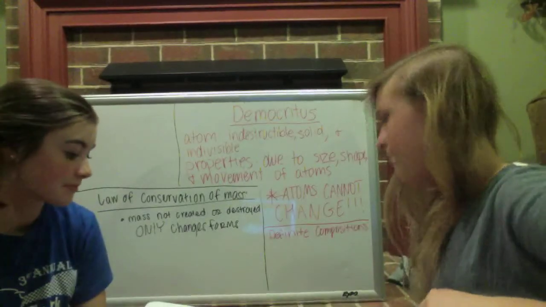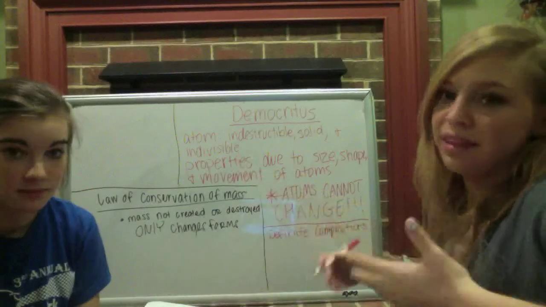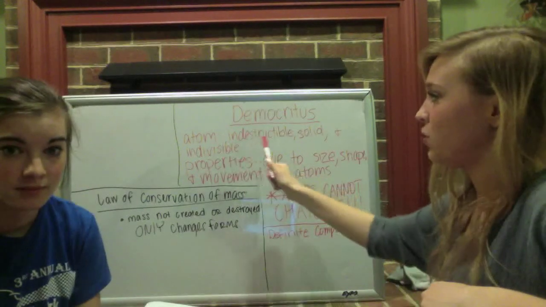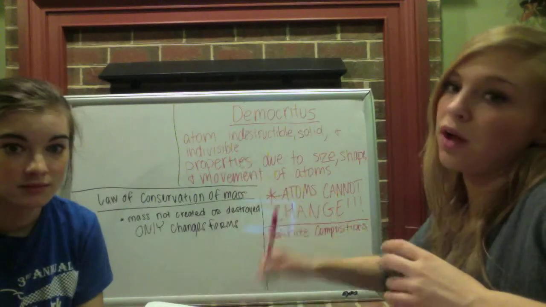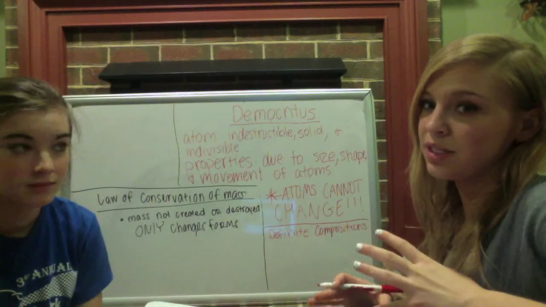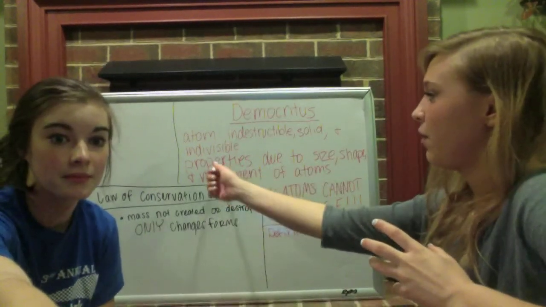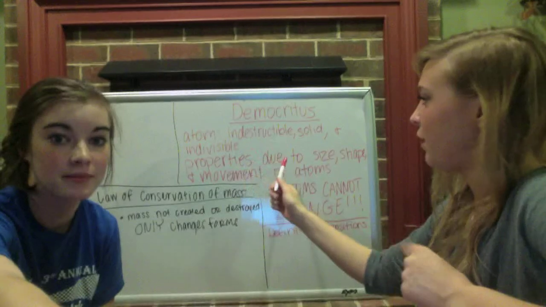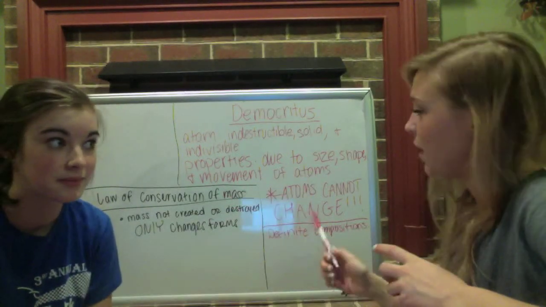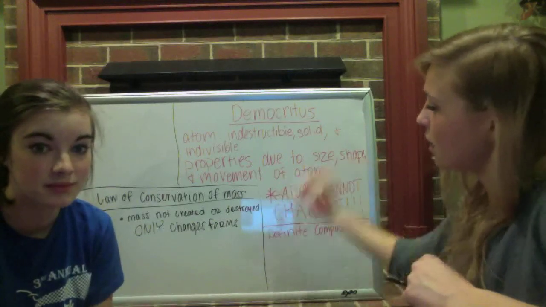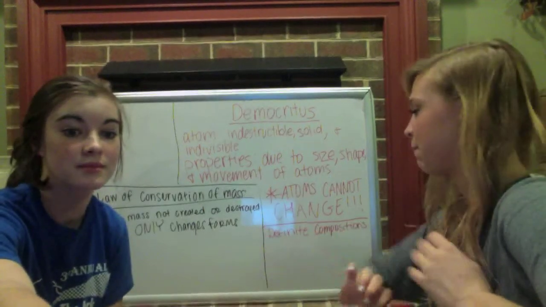And then we have Democritus, and he came up with the theory that atoms are indestructible, solid, and indivisible. And they're also homogeneous, which means it's consisted of all the same stuff throughout. And then the properties are due to the size, shape, and movement of the atoms. And also, big thing to remember here, atoms cannot change. They're always going to remain the same.